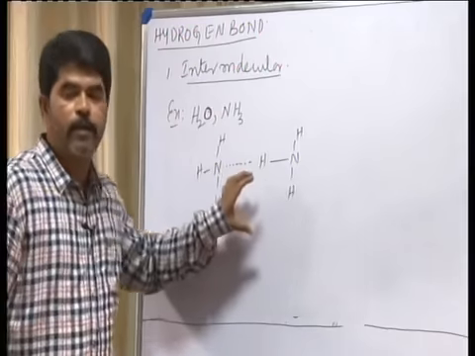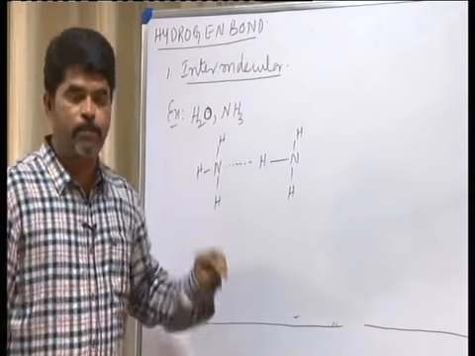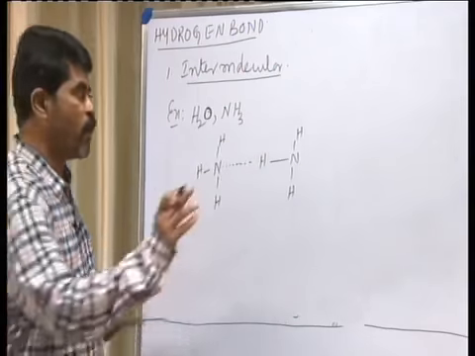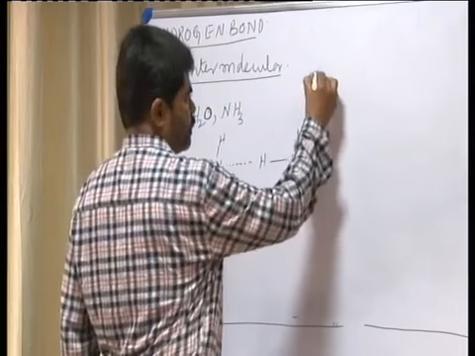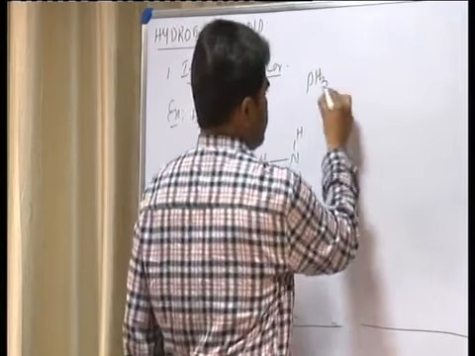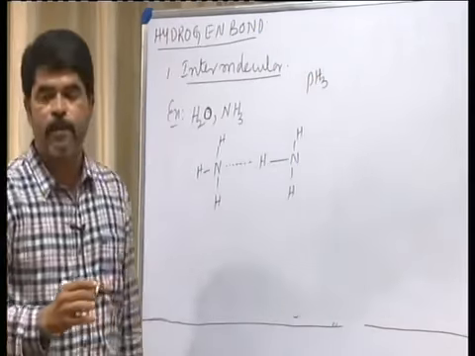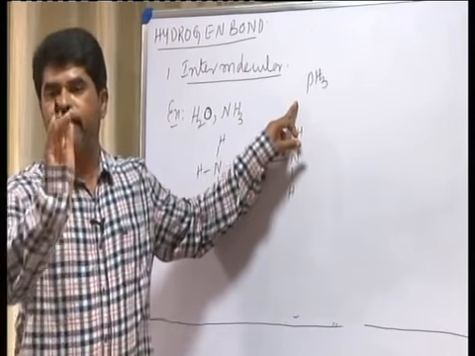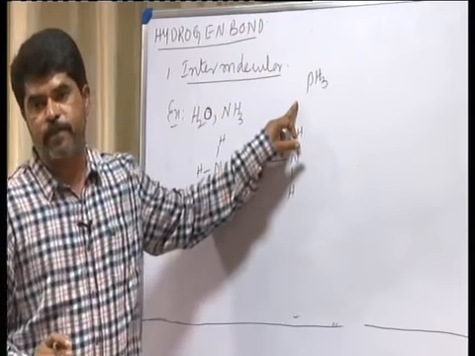This intermolecular hydrogen bonding is responsible for the high boiling point of ammonia when compared to phosphine, because in case of phosphine, hydrogen bonding is not possible because hydrogen is linked to the less electronegative phosphorus atom.